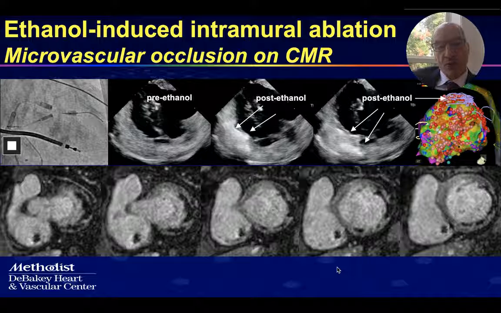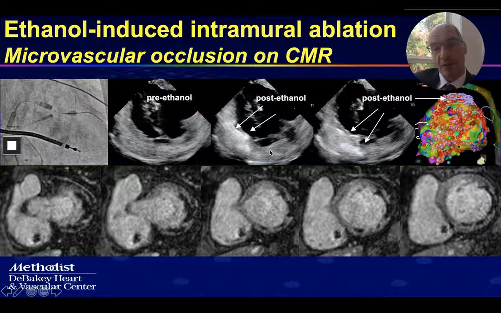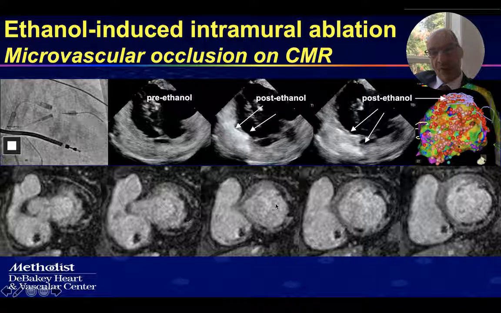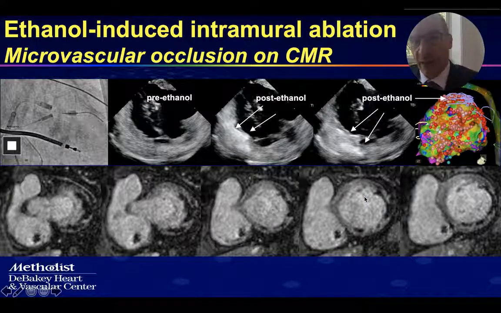Now, what happens when you give alcohol in coronary veins like this? You get a large area of ablation delivered. Every time you deliver alcohol, you can see it on the intracardiac echo. This is basal, and then we move more apical. We see the echogenicity develop. And then when we do MRI, within 48 hours, we see again this microvascular occlusion shown not as enhancement, but as dark areas of ablation created by the ethanol infusion.